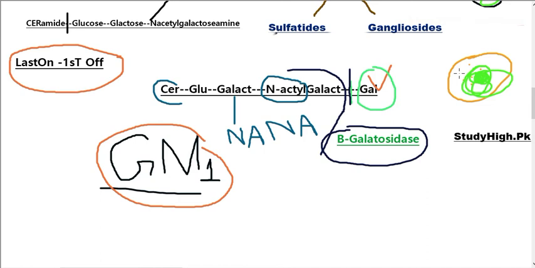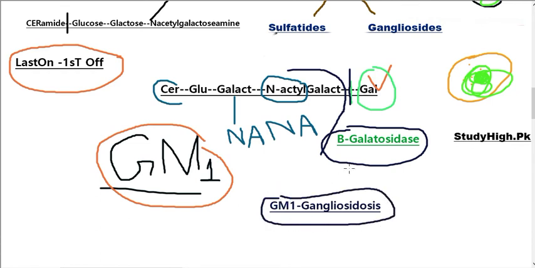The accumulation of GM1 will cause a disease that we call GM1 gangliosidosis. What is the cause of this disease? The cause of this disease is the deficiency of beta galactosidase, because this enzyme is needed for the removal of galactose from GM1.